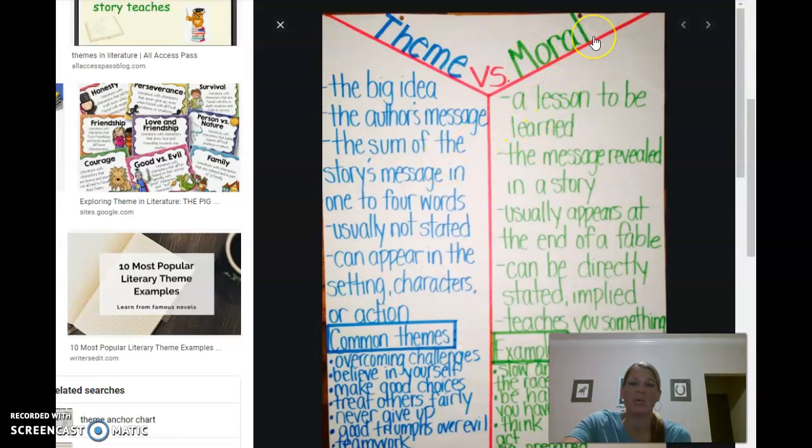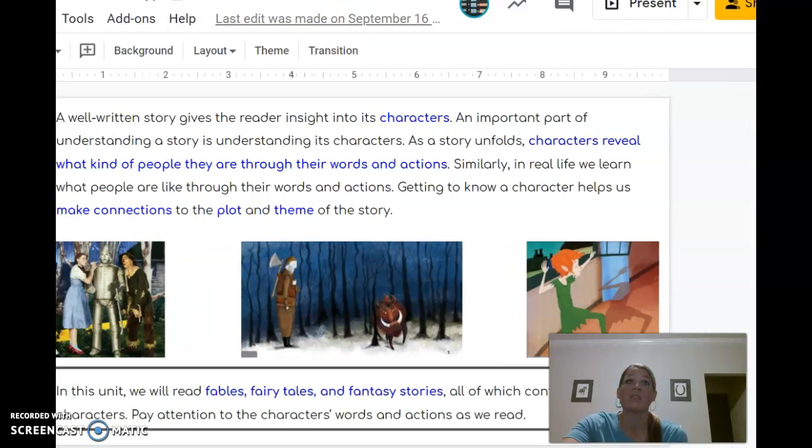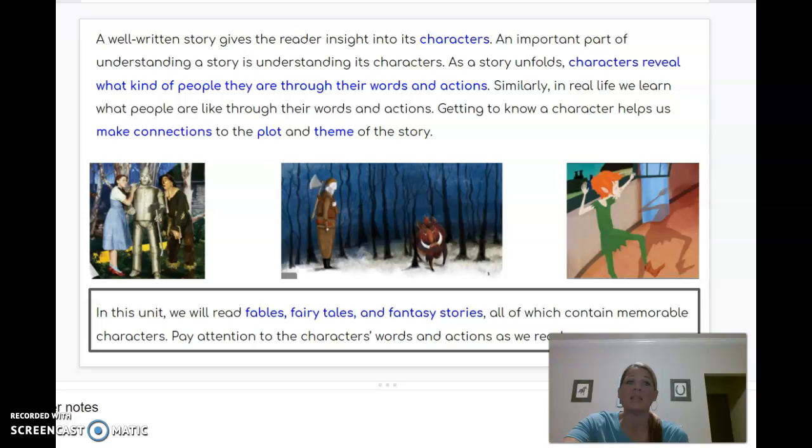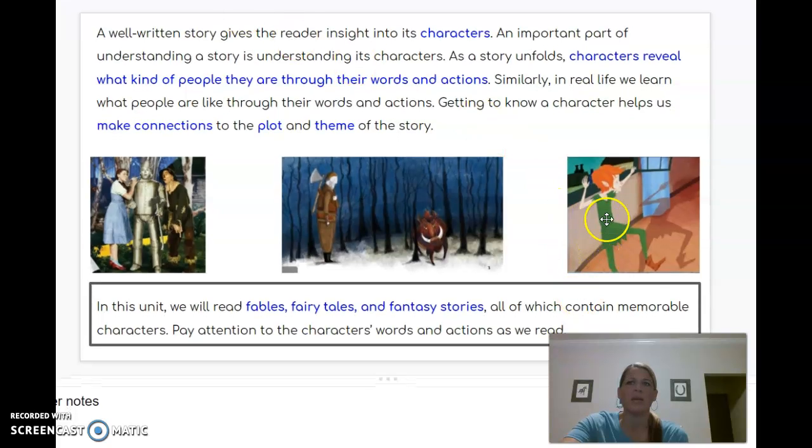It's different than a moral of a story. So in a fable, we see morals, like the turtle and the hare, or the tortoise and the hare, those kinds of things. But common themes we see in stories might be overcoming challenges, believing in yourself, making good choices, treating others the way you wanted to be treated, never giving up, good triumphing over evil, or teamwork, friendship, love, those kinds of things.